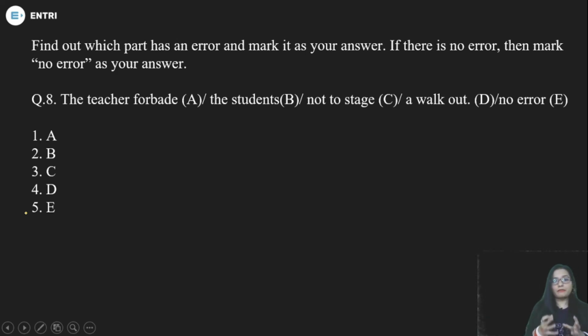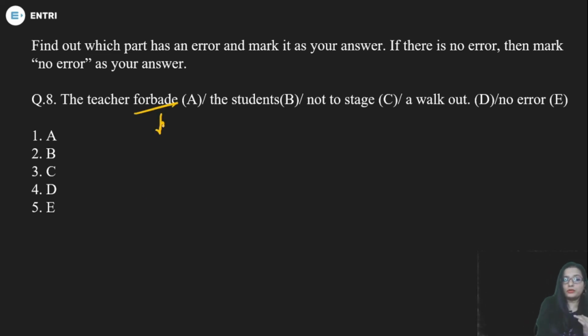Again we have a question based on error detection. The teacher forbade the students not to stage a walkout. Where is the problem? Forbade means when you are not allowing something to someone, when you prohibit something, when you refuse to allow.